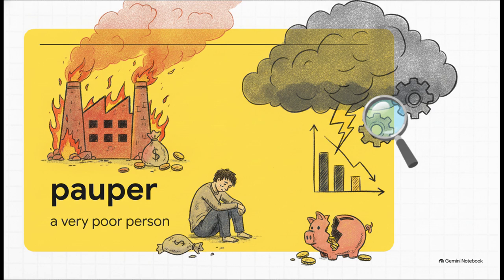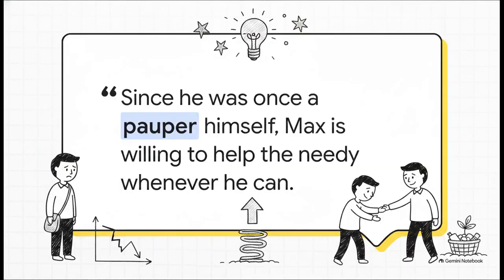Take, for instance, a catastrophic fire that destroys a man's factory. That single event can turn a once wealthy business owner into a pauper, which is a very poor person. It's a harsh word that signifies a total, devastating loss of financial standing. But even paupers can bounce back.